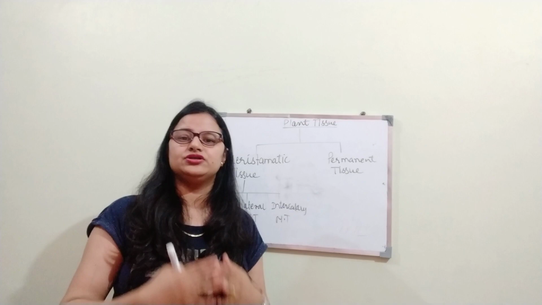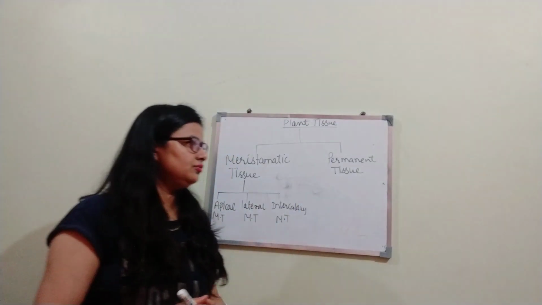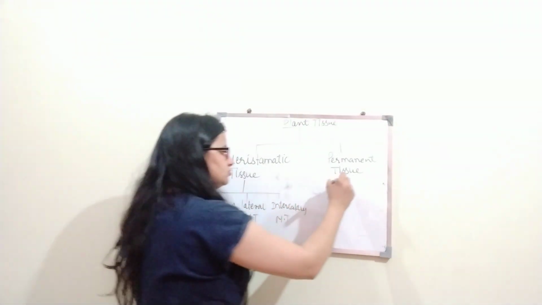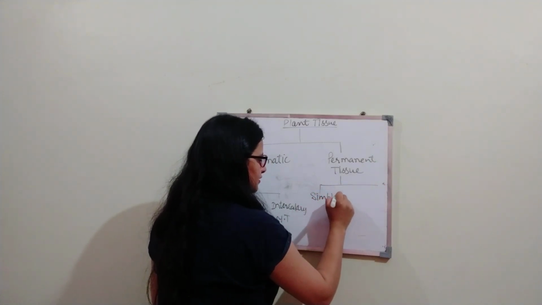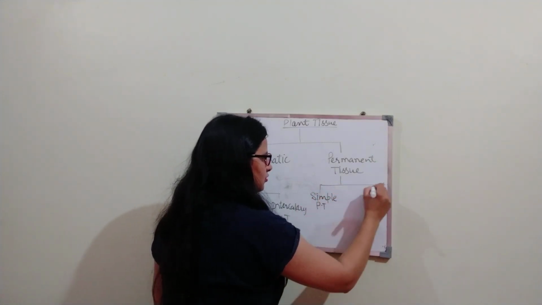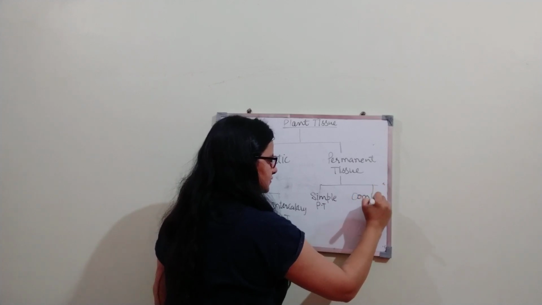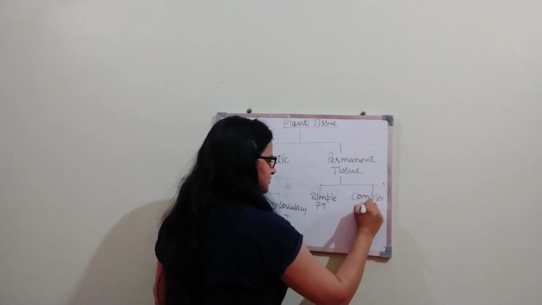So permanent tissue is divided into two types, that is simple permanent tissue or complex permanent tissue.